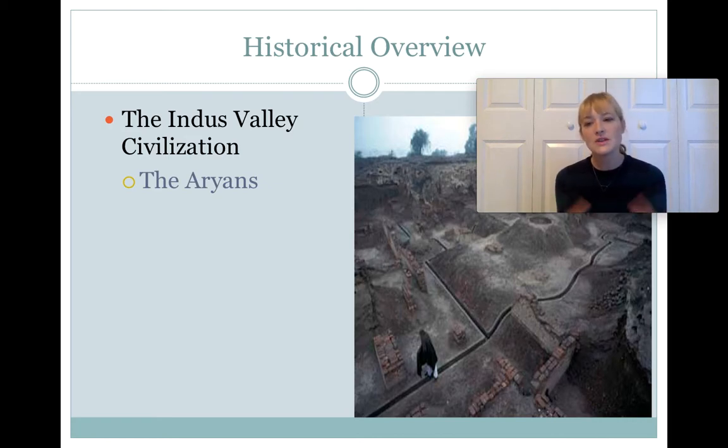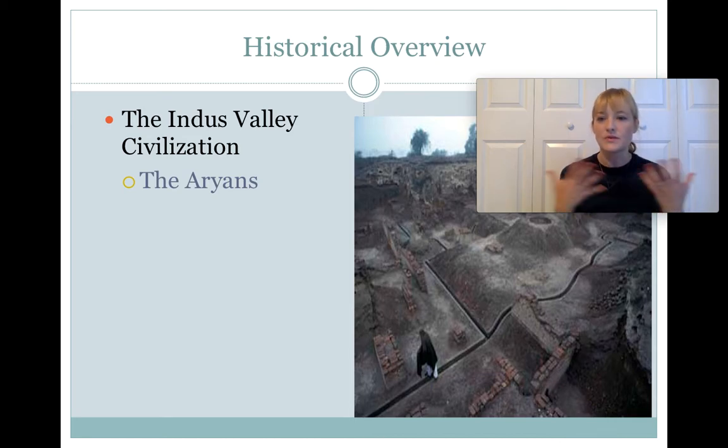So eventually these two cultures mixed, and from that mixture of cultures, we get Hinduism. There are theories that the Aryans were a monotheistic tradition, that they likely worshipped one supreme god. And this is where this sort of balance that we talked about already comes from, the balance of the oneness and the many, the unity and the diversity that exists within Hinduism.